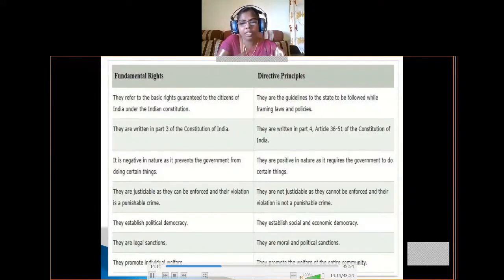So what is social democracy and what is economic democracy? You have to know. Social democracy means people will get help from the government. In what way? The government is implementing so many welfare programs in our country.